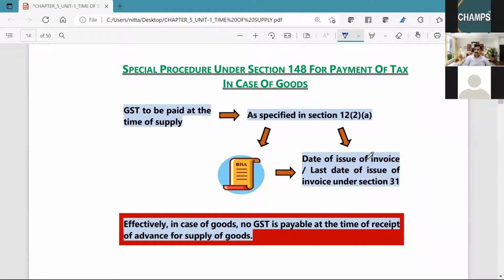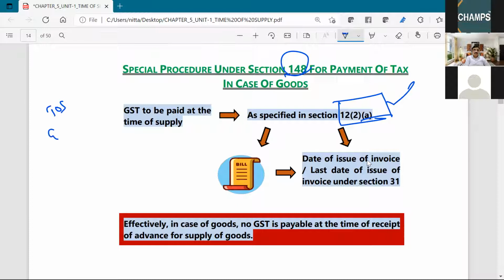So, by the powers vested with the government under section 148, they have dispensed with the condition of payment, only the invoice date will be taken. So, time of supply, goods, forward charge only. The date of receipt of payment is not taken, it will not be taken into consideration. This is only for forward charge, not a reverse charge.